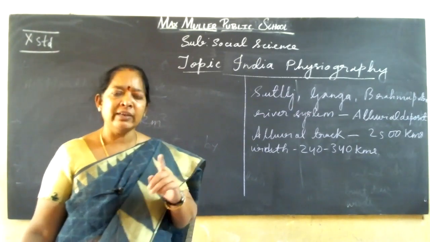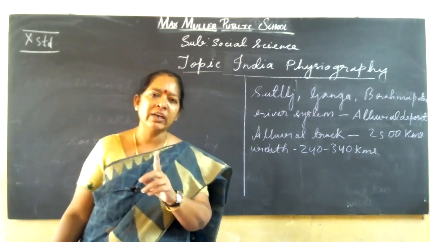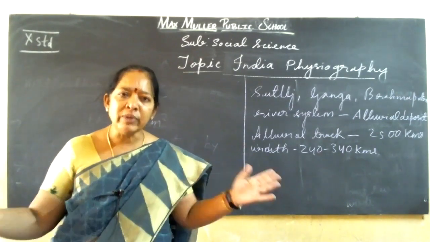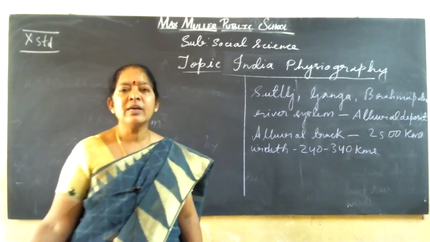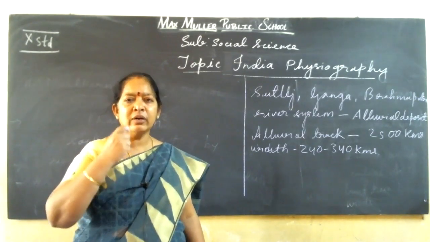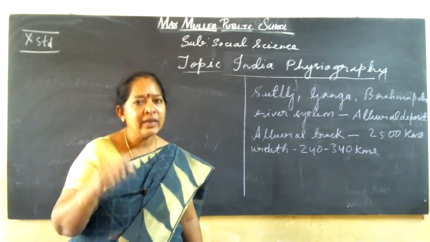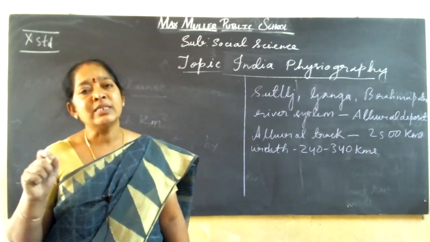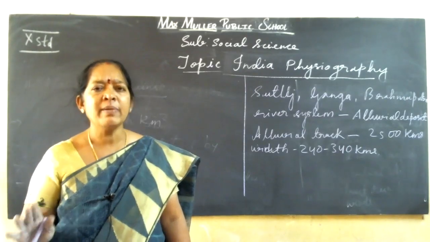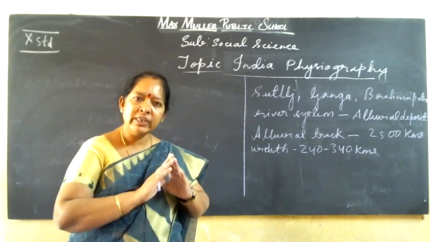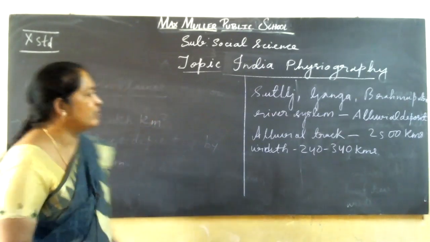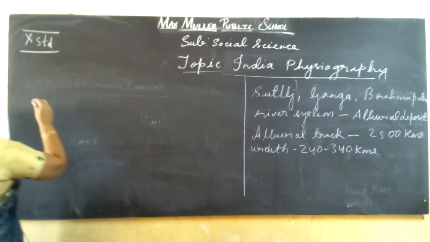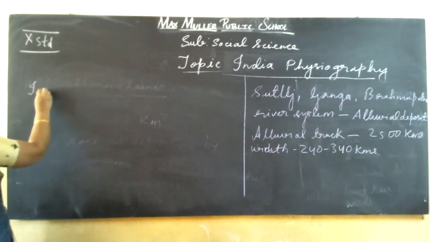The northern plain length is 2,500 kilometers and the width is 240 to 340 kilometers, and the area covered by the northern plains is 7 lakh square kilometers, and it is one of the largest alluvial tracts in the world.